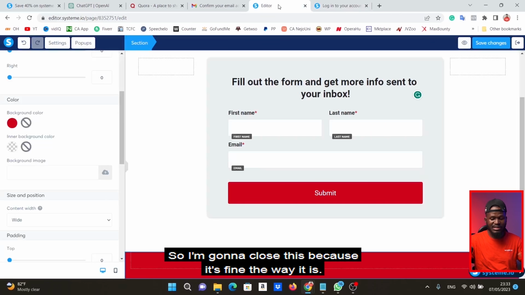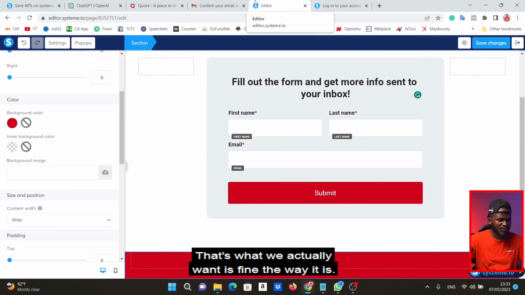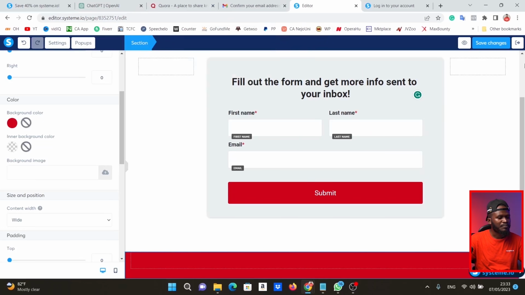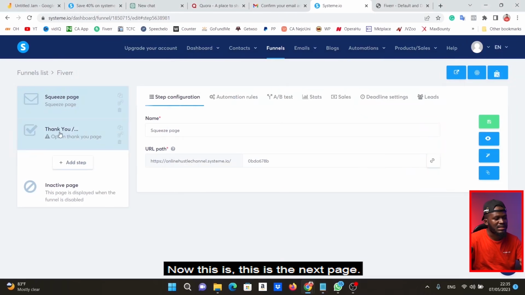So I'm going to close this because it's fine the way it is. That's what we actually want. So I'm going to come here now and hit exit. Now this is the next page.